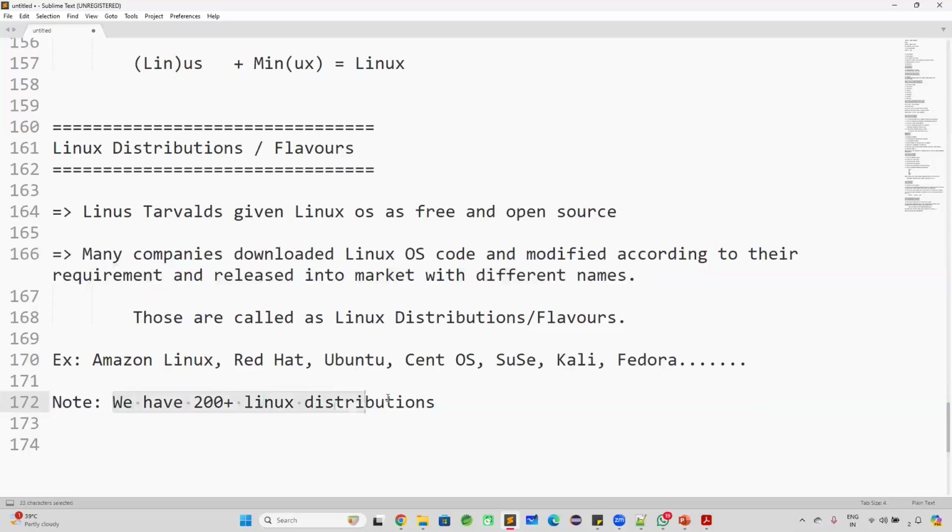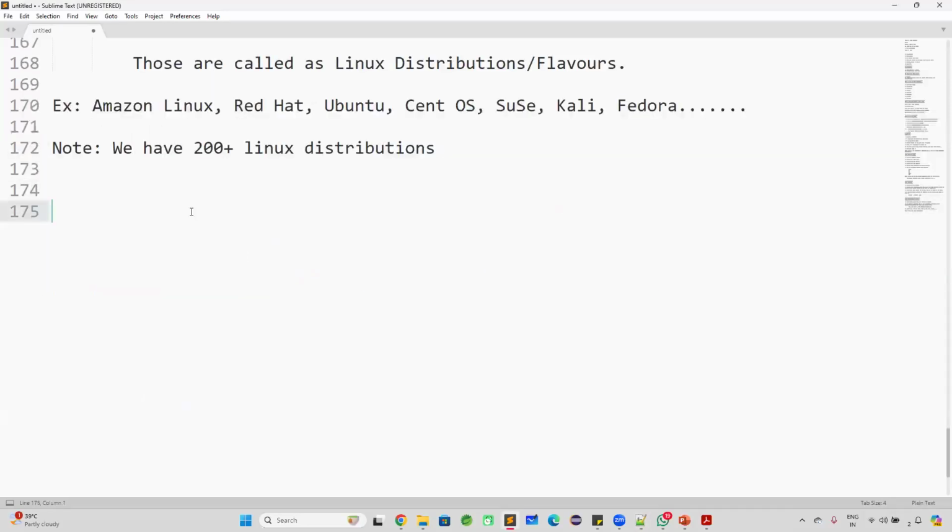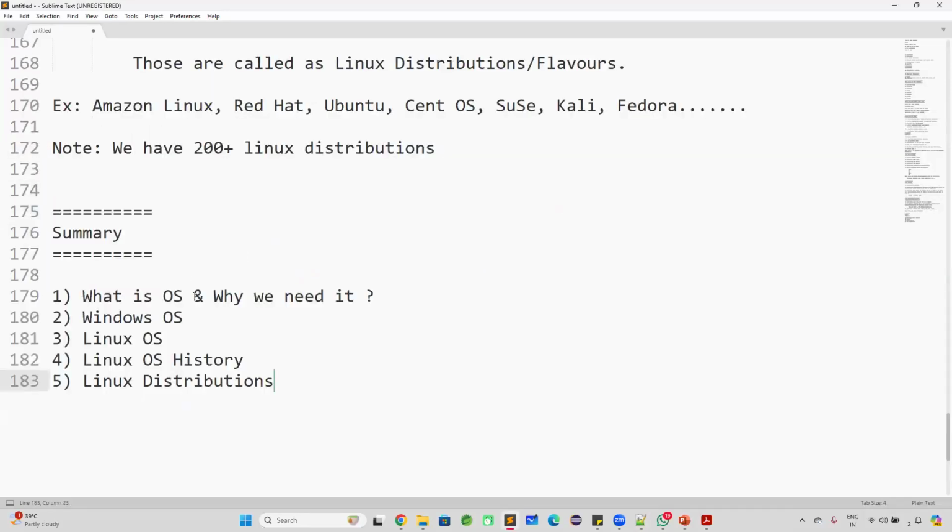So we have 200 plus distributions in the Linux operating system. We can use any one of the distributions and practice Linux commands. So as of now, we discussed what an operating system is and why we need it. An operating system is software that acts as a mediator between the user and the computer. Without an operating system, we can't use the computer.